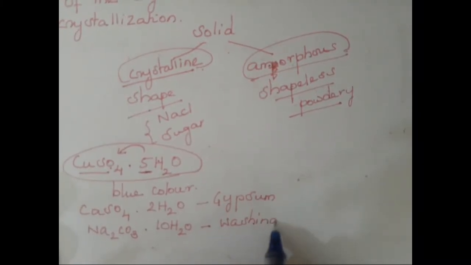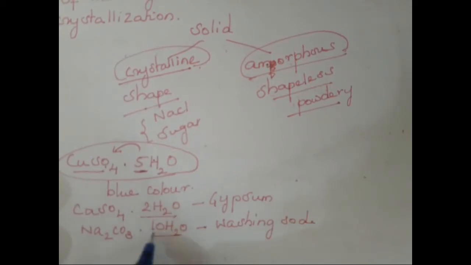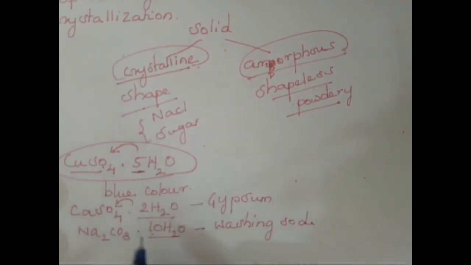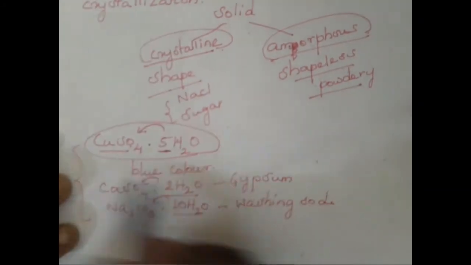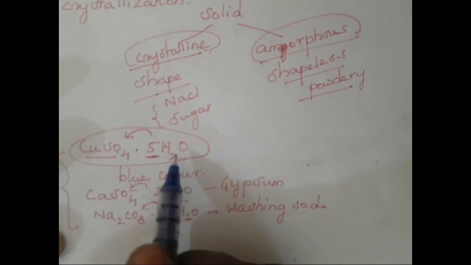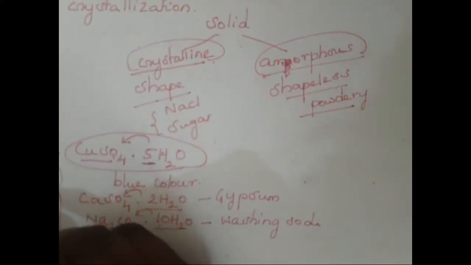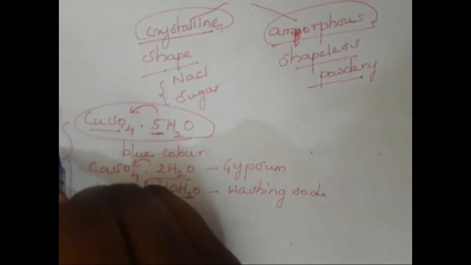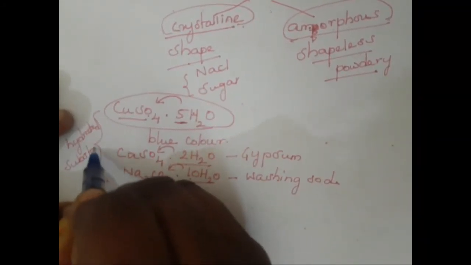Look at these examples. They all have a fixed number of water molecules inside the crystal. Such kinds of crystalline solids are called water of crystallization. These can be called hydrated substances.